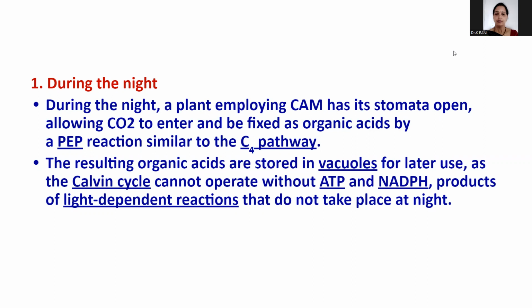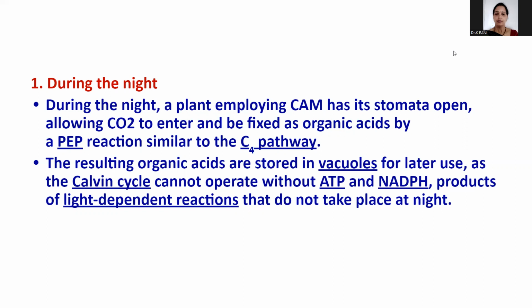The CAM cycle is completed in two parts. The first one is the acidification part and the second one is the de-acidification part. Acidification takes place in the dark, while de-acidification occurs during the daytime. First we'll discuss the night time, the first step of the CAM pathway.